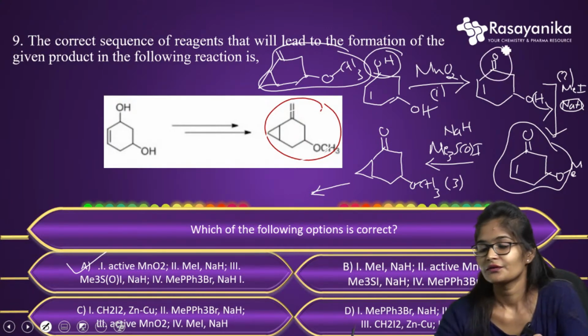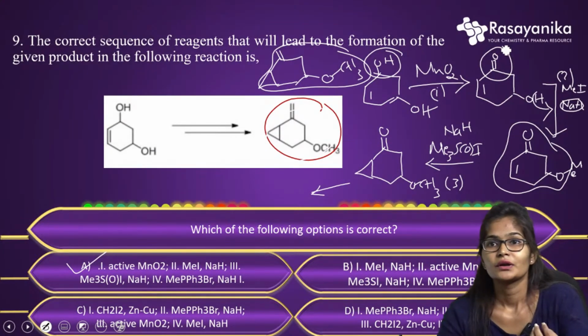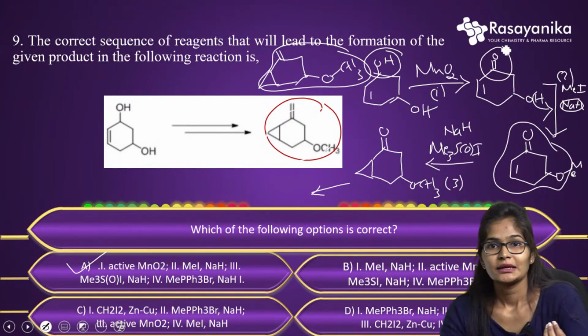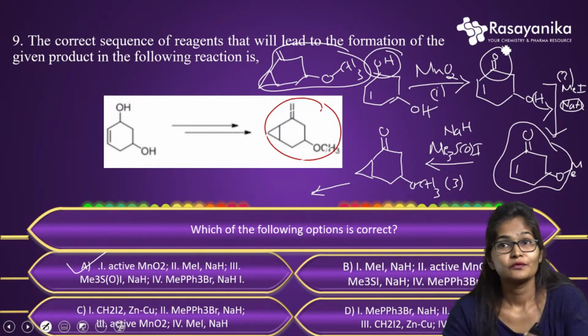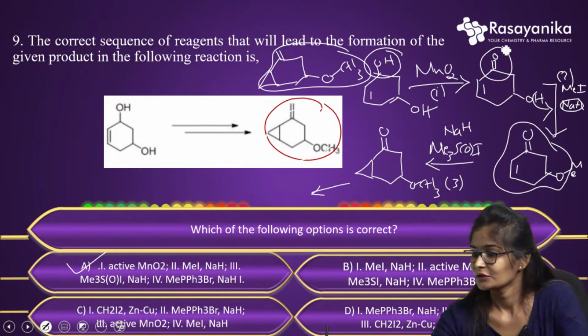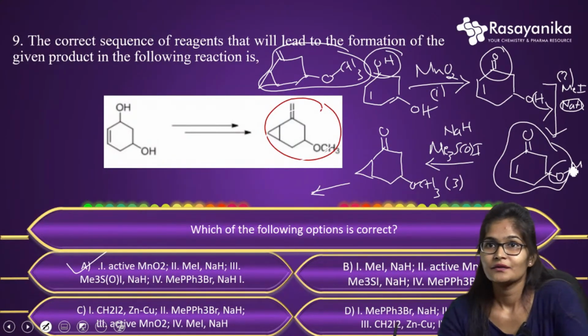Further they are treating with methyl iodide in the presence of strong base, where the proton is abstracted from the oxygen, and the methyl group will be attacking on the oxygen, as I have shown.